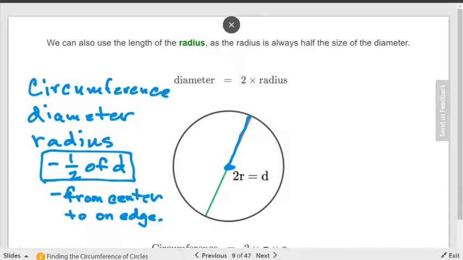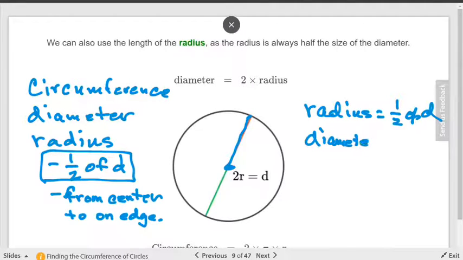All right. So radius is 1/2 of the diameter, right? And diameter is 2 times the radius. Does it make sense going back and forth?